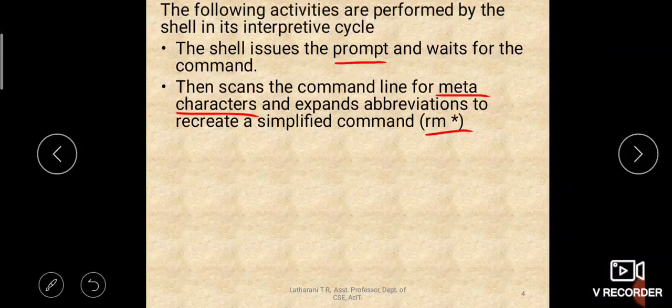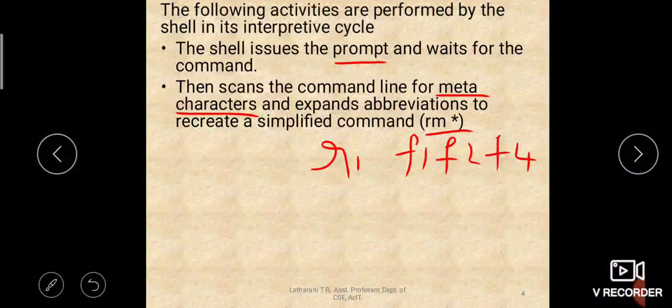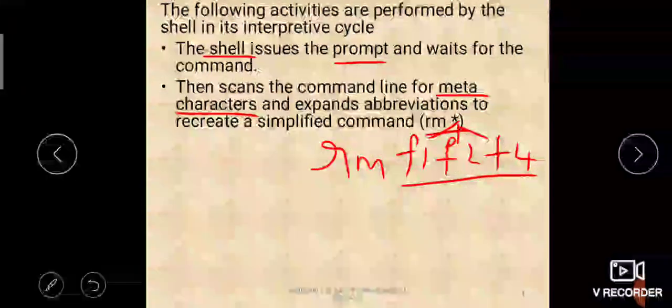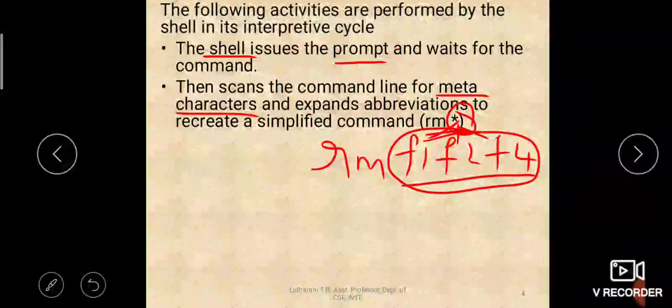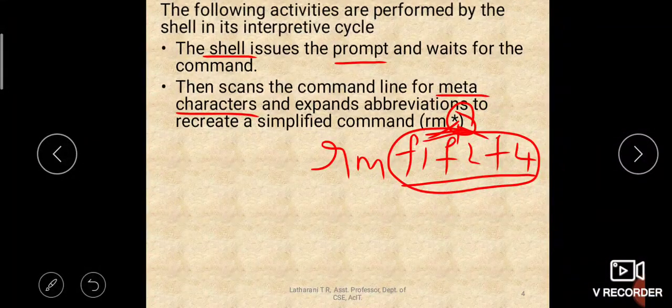So in our current directory we have the F1 file, F2 file and F3 or F4 file, let us say, and this star is replaced so that the command becomes rm F1 F2 F4. So this star is replaced by all these file names. Who will do that? That is the work of the shell. It will take the meta character, interpret it and replace it. Whenever it gets the meta character, it will replace it with its original meaning. Star will be replaced by all the files which are there in our current directory.